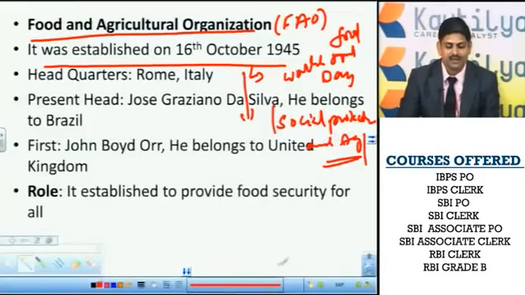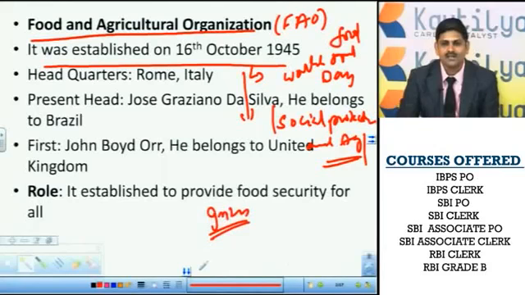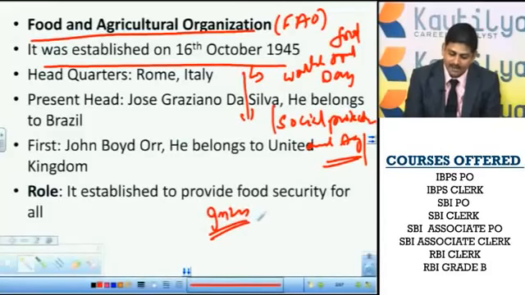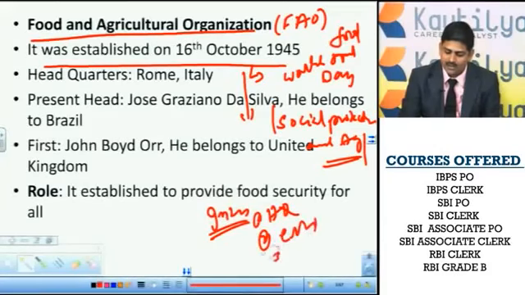Okay, so where is this Food and Agriculture Organization located? Before we know this, a fact: whenever you are learning any international organization, it may be the Food and Agriculture Organization, or other organizations like WHO or UNESCO, you must remember the headquarters, where the headquarters of that particular organization is located, next in which year it was established, next who is the present head of that organization, and what it contributes to this world.